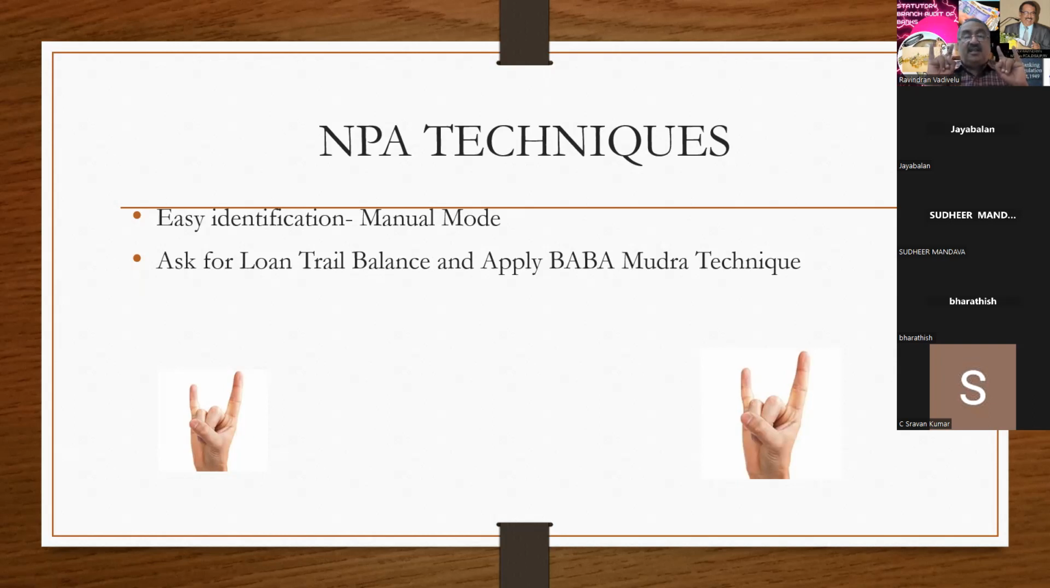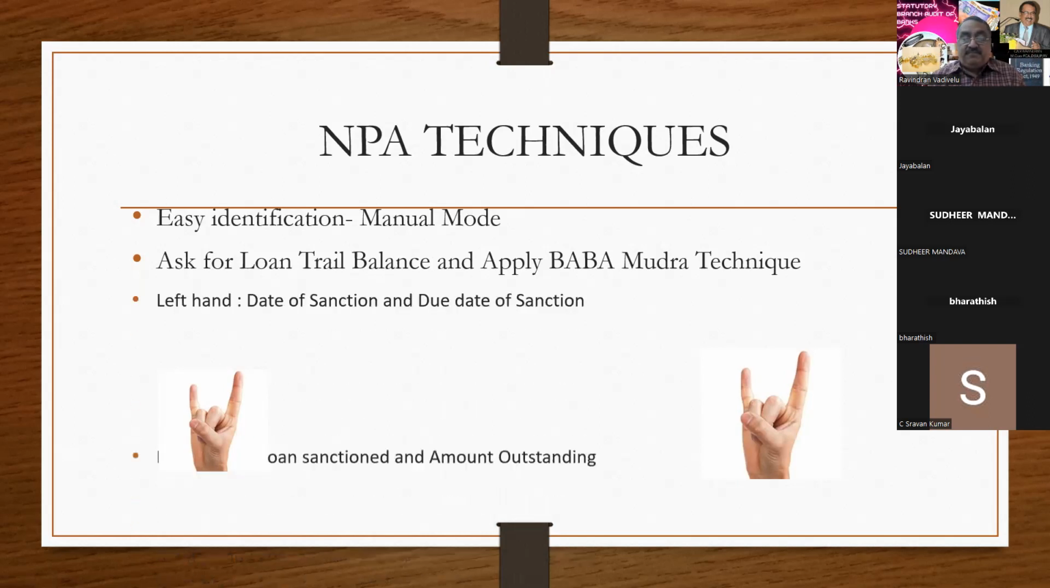I cannot say that it is a foolproof technique. It's only a raw technique, for easy identification. Left hand, date of sanction, due date of the sanction. Right hand, loan amount sanctioned and outstanding amount. You have to do the exercise. This method is called Baba Mutra. It is only a raw technique. I cannot vouch that this is a confirmed technique. Only for easy understanding, you can do it. And this exercise you can give to your staff.